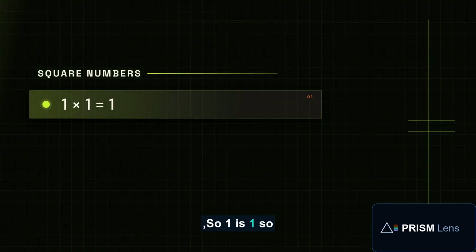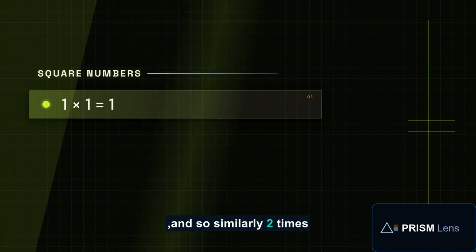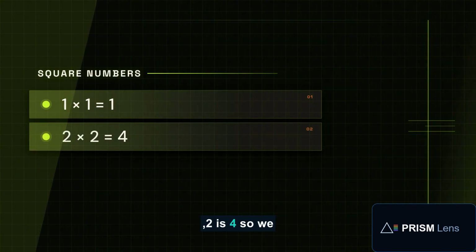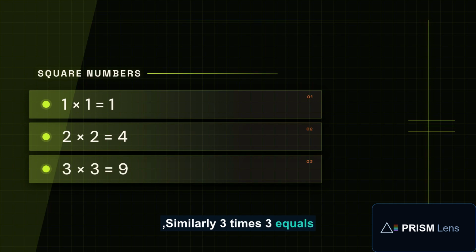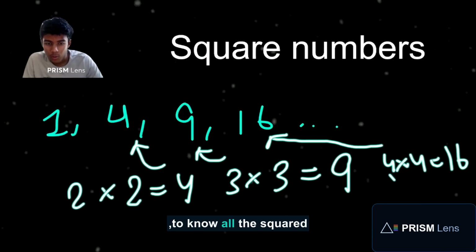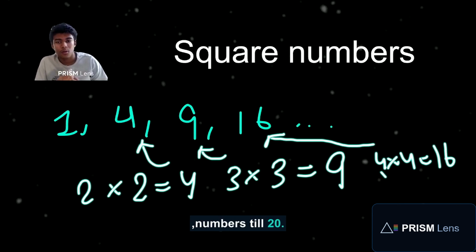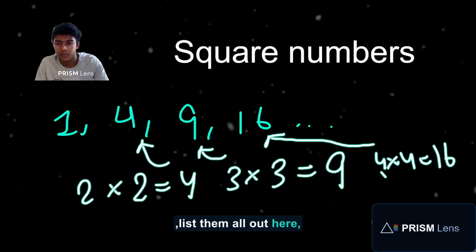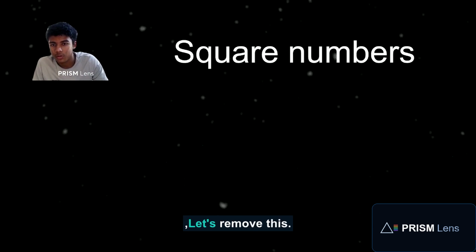So 1 times 1 is 1, so we have it as 1. Similarly, 2 times 2 is 4, so we have 4 as our second square number. Similarly, 3 times 3 equals 9, and then we have 16. So it keeps on going like this. You need to be able to know all the square numbers till 20. I'm not going to list them all out here, but we'll learn them in a later video.